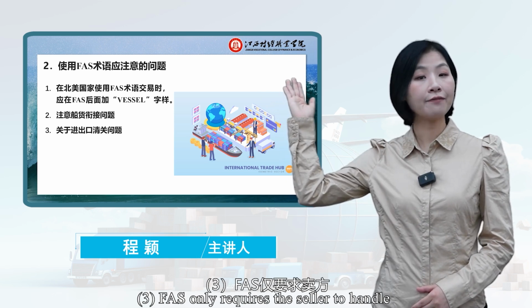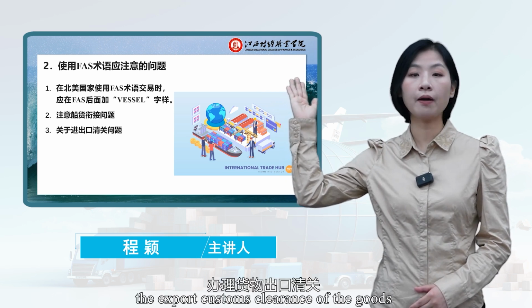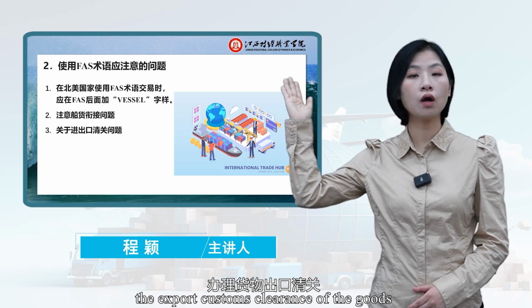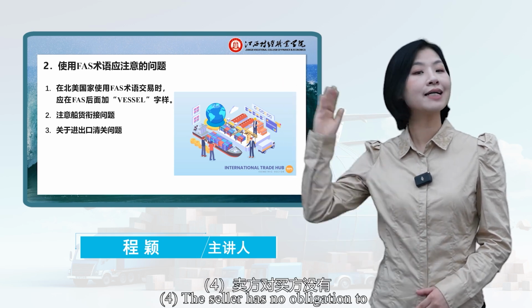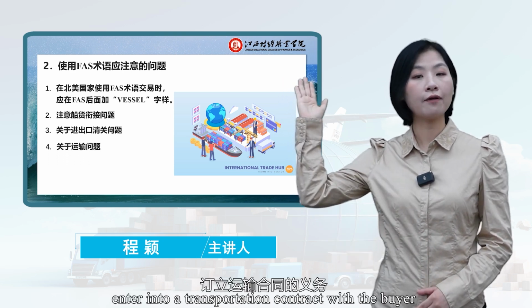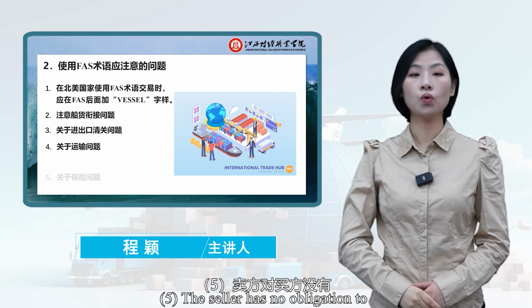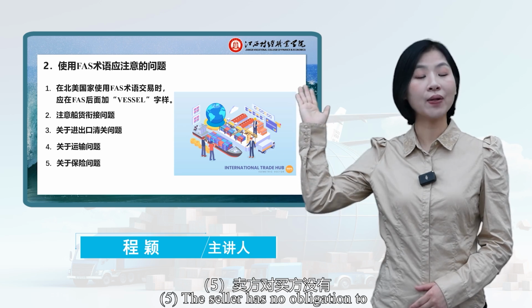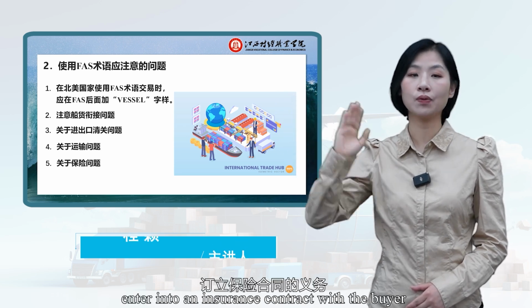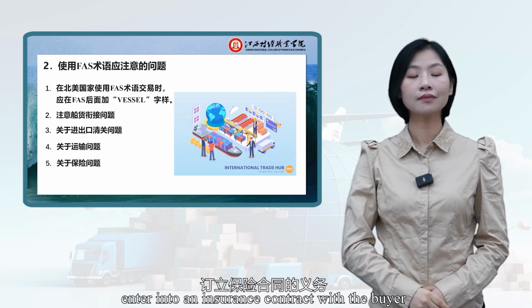Third, FAS only requires the seller to handle the export customs clearance of the goods. Fourth, the seller has no obligation to enter into a transportation contract with the buyer. Fifth, the seller has no obligation to enter into an insurance contract with the buyer.